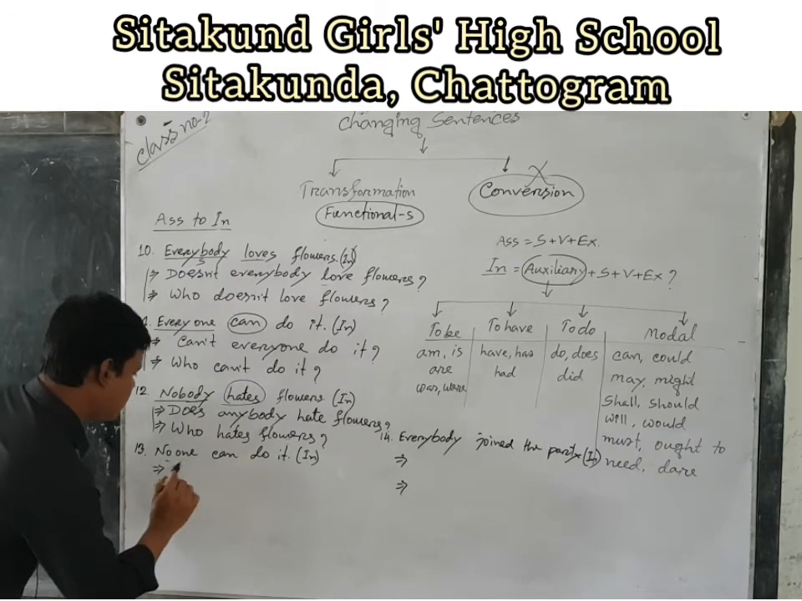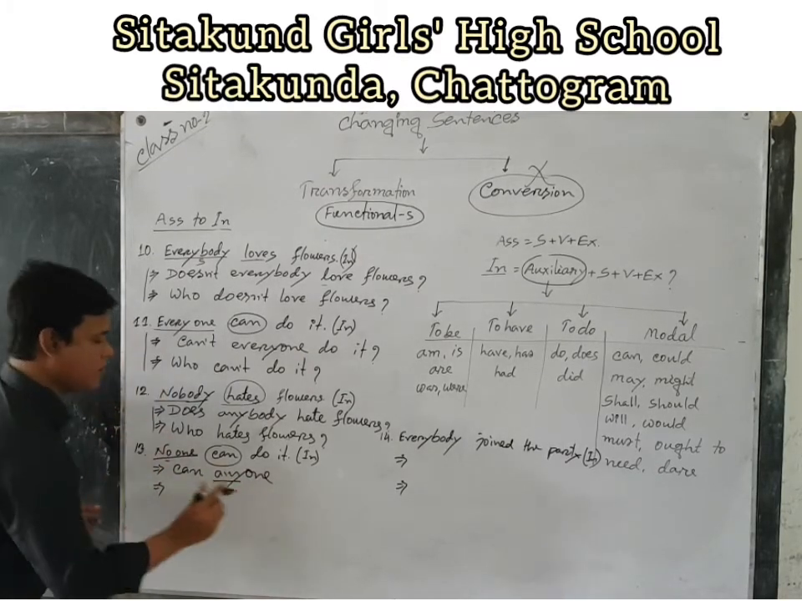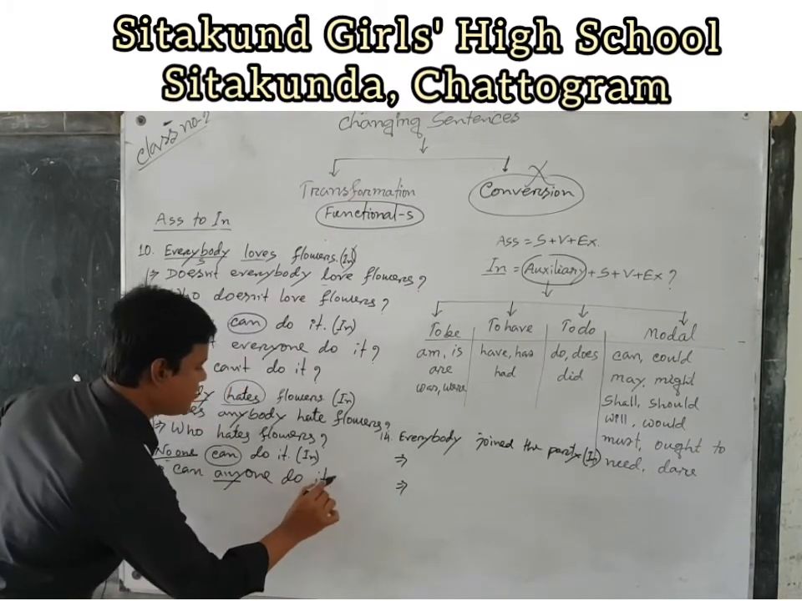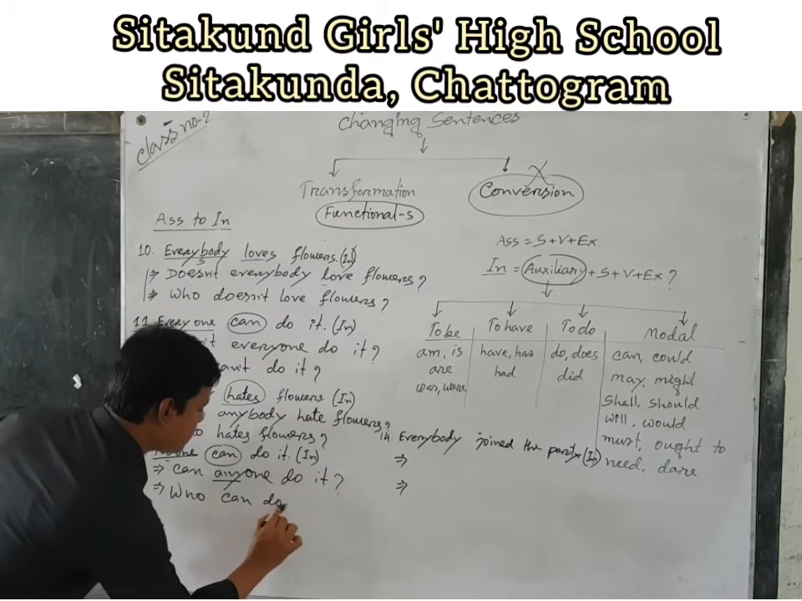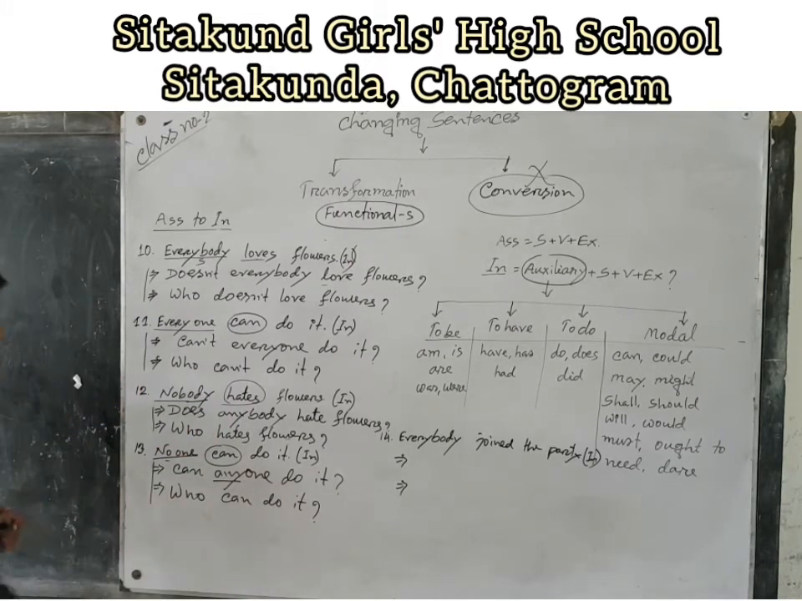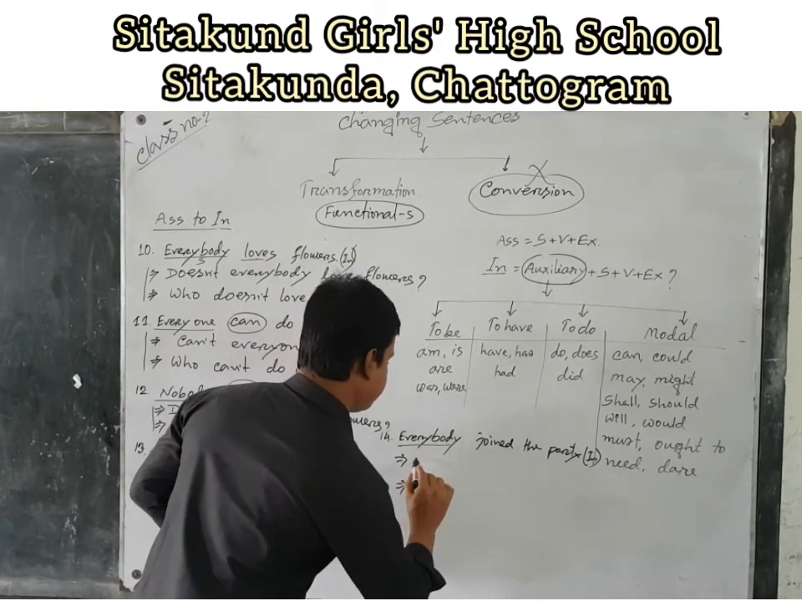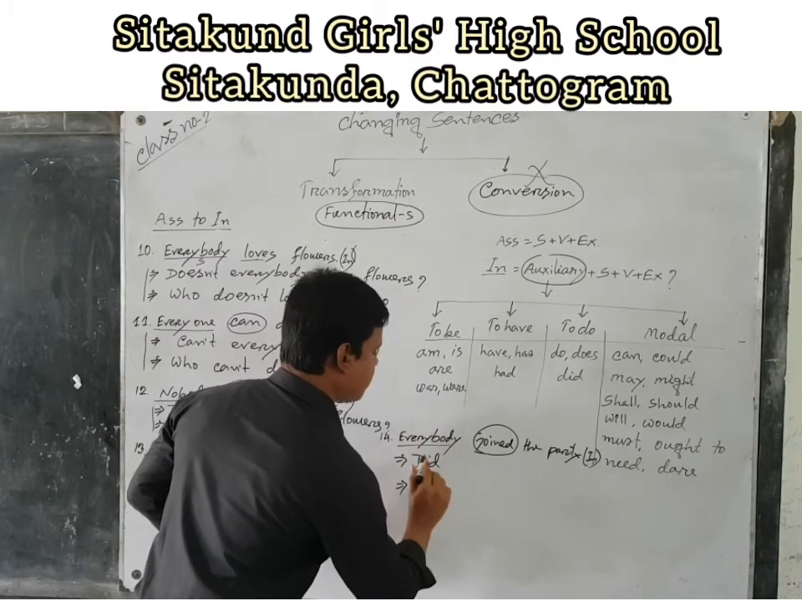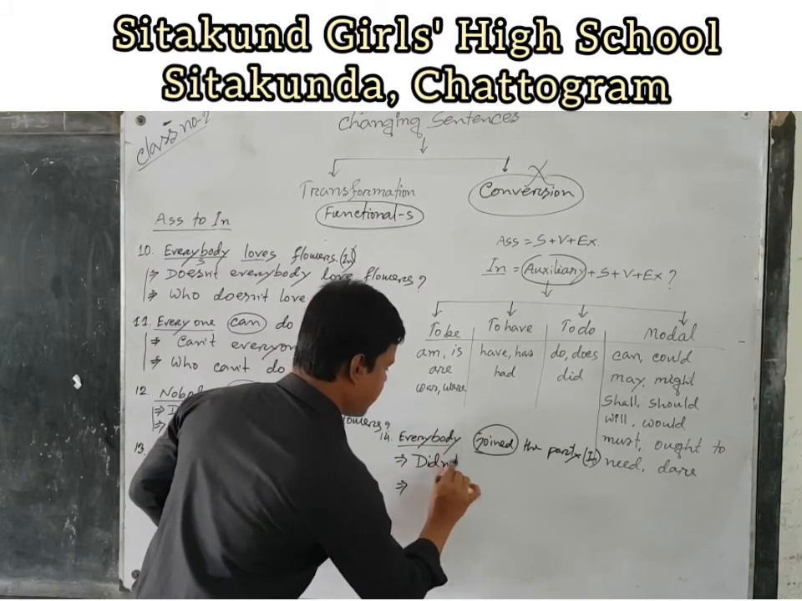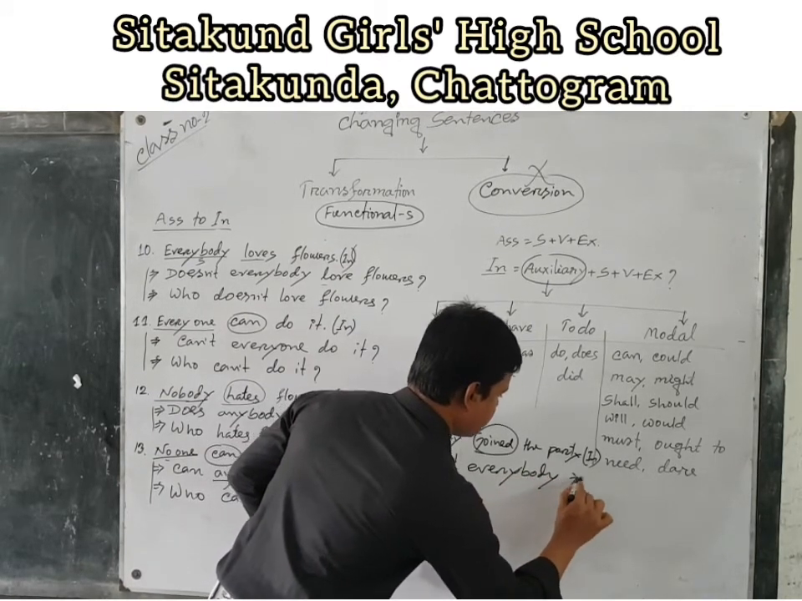For none, there is an auxiliary. Can anyone do it? Or who can do it? Both are same. You can do one. Dear students, there is also everybody, and the verb is in first form. For first form we have to use did. The sentence is affirmative, we have to make it negative: didn't everybody join.